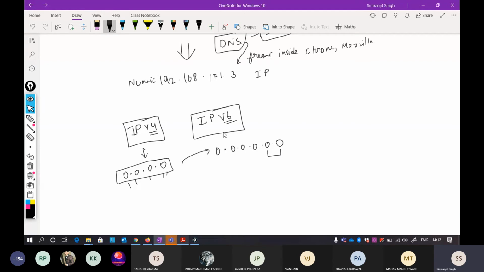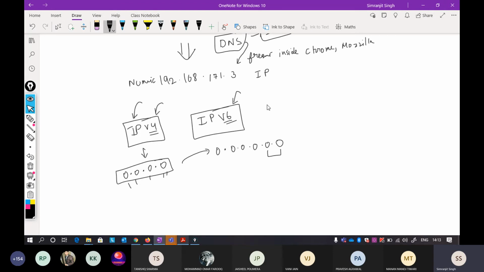There is also additional functionality in IPv6, but our syllabus will mostly focus on IPv4 because IPv6 is very new. I'll cover some parts of it because it is given in the syllabus. I'll try to cover as much as possible, but the functionality of both of these is similar. If you understand IPv4, you will understand IPv6 in no time. Okay, so there are many protocols related to each and every portion.